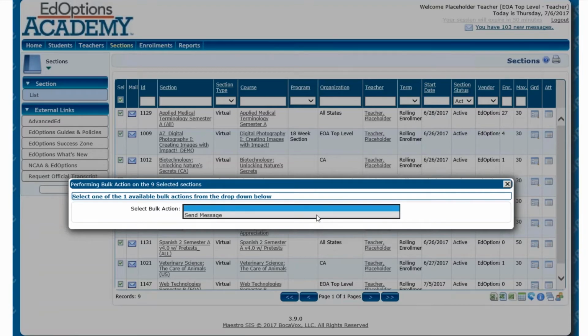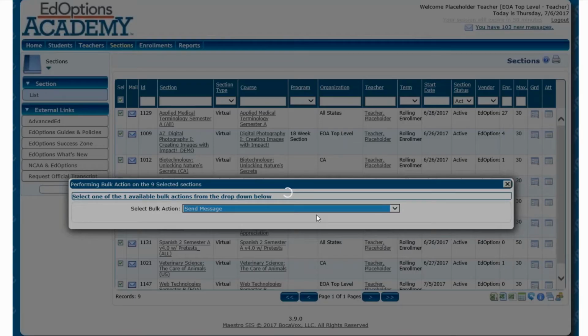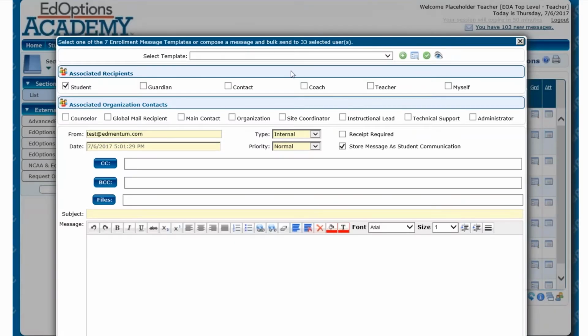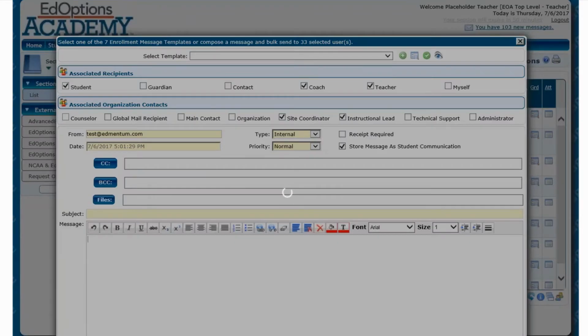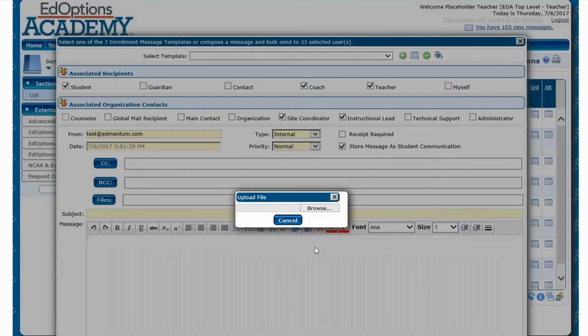And so here I can click send message, and this will send a message to all of the sections that I have clicked. I can select a template if I want to. I can select the roles that I would like to copy on my email. I can attach a file, so very much like a regular email.